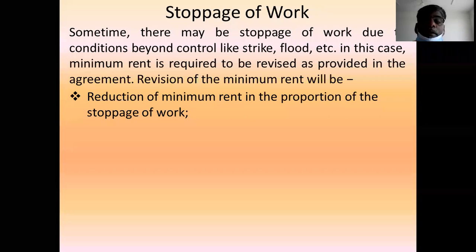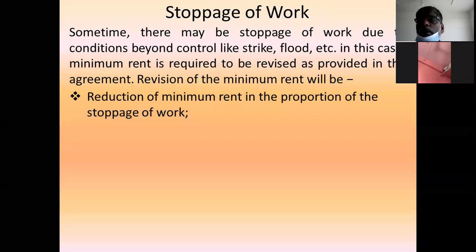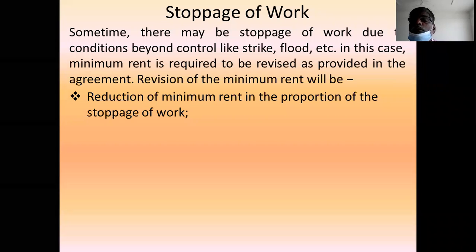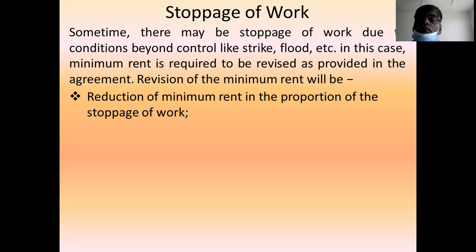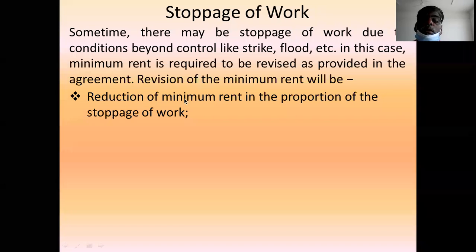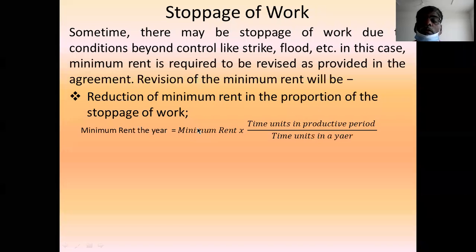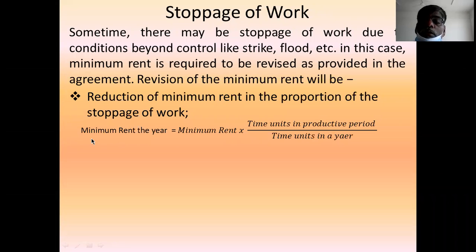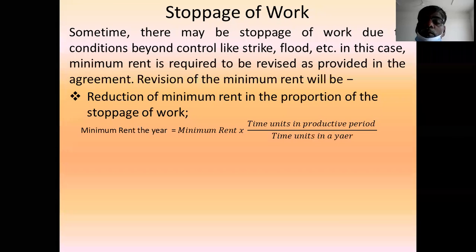Reduction of minimum rent in the proportion of the stoppage of work. If there is a 3 month strike, you reduce the minimum rent to the extent of 3 months. That is called reduction of minimum rent in proportion to stoppage of work. You calculate the minimum rent for that year by application of this equation.